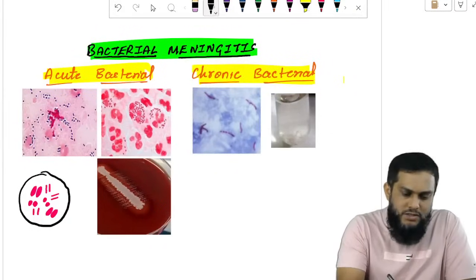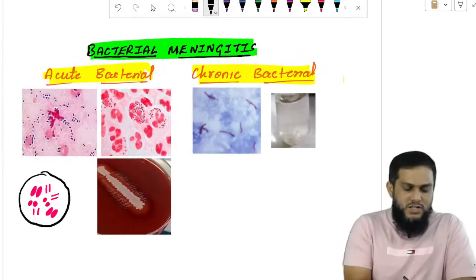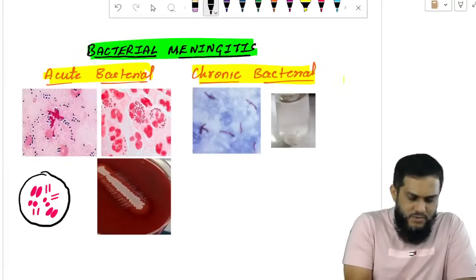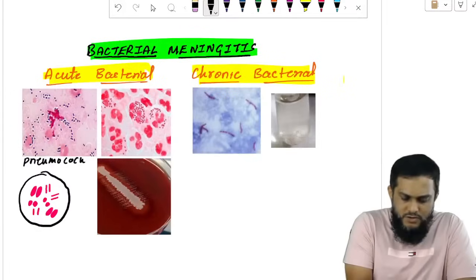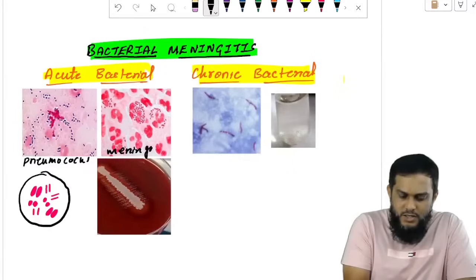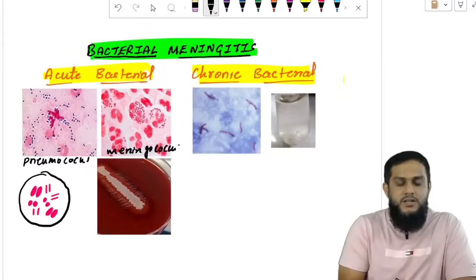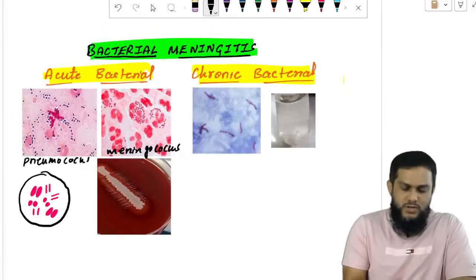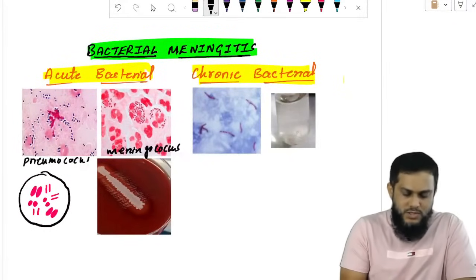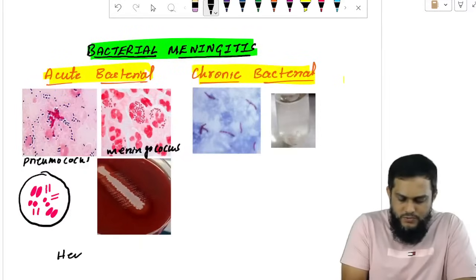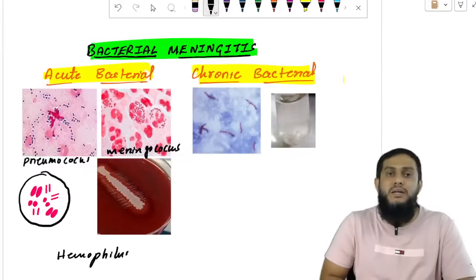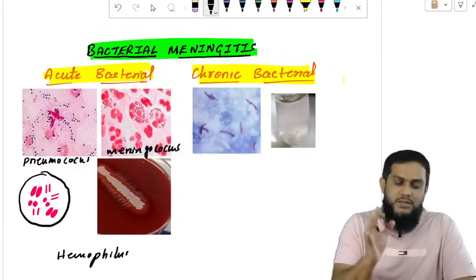Acute bacterial meningitis is caused by pneumococcus. This is the first image. This is meningococcus, the second image. And third is Haemophilus; these two pictures are Haemophilus. So these are the three bacteria which cause acute bacterial meningitis.